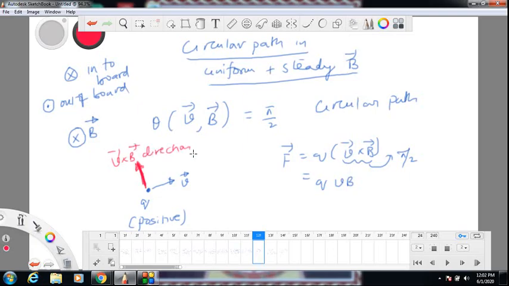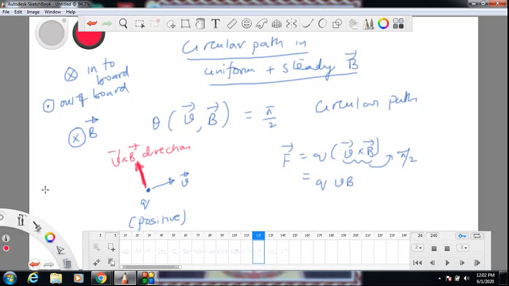Okay. If you want to use some right hand rule, you can, but again you have to twist your hand. It's not easy in some cases. This is the best which I am saying. V cross B, you have to visualize. First you form a plane, put a screw perpendicular to the plane, rotate from V to B by the smaller angle, see how the screw moves. You get that direction. Okay, so you got V cross B in that direction.